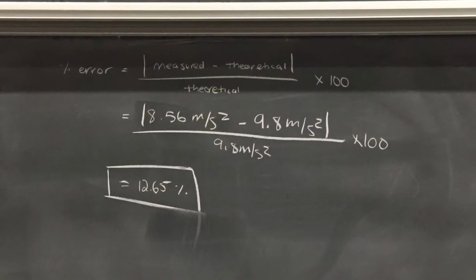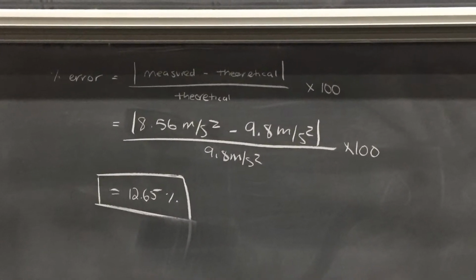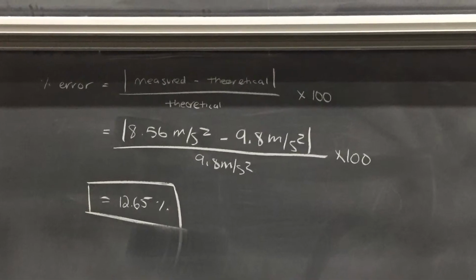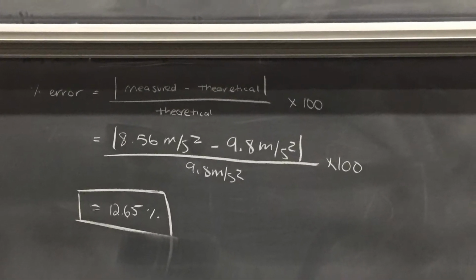This is the equation used to calculate the percent error for our obtained acceleration value. Our error was 12.65%. One reason that our final acceleration value is not 9.8 meters per second squared is due to air resistance, since it is a non-conservative force that would decrease the overall acceleration experienced by the object falling. We would have been closer to 9.8 meters per second squared if we performed our experiment in an isolated system where the object only experienced a gravitational force.